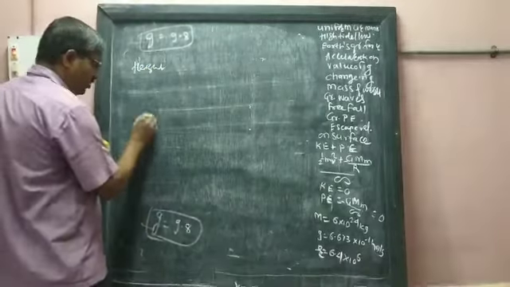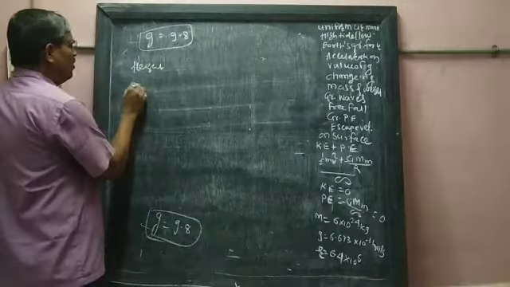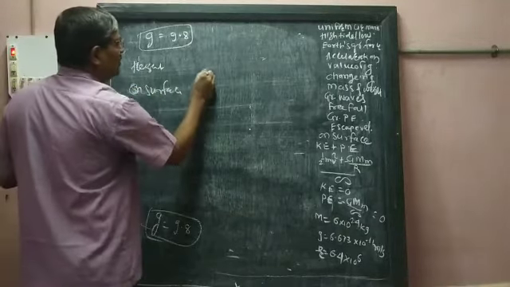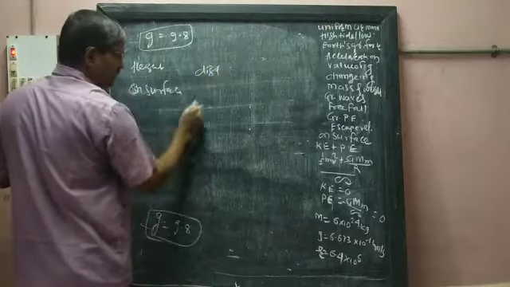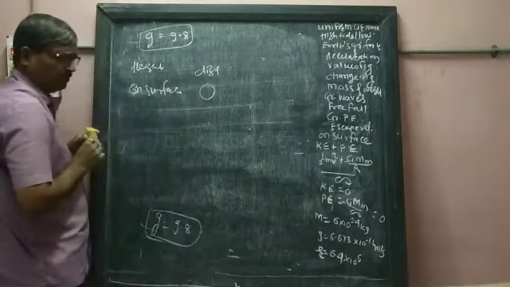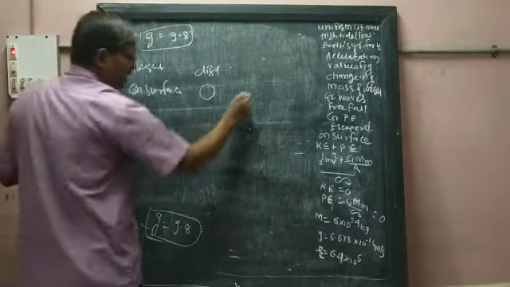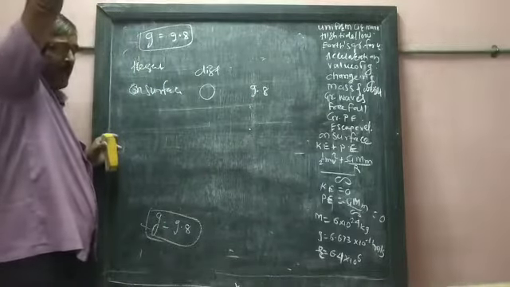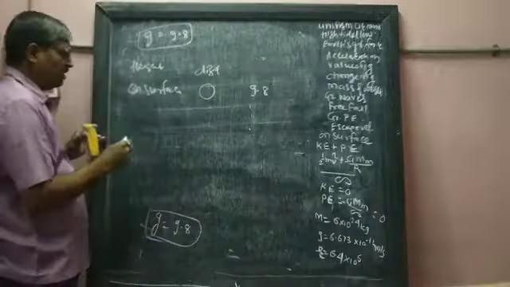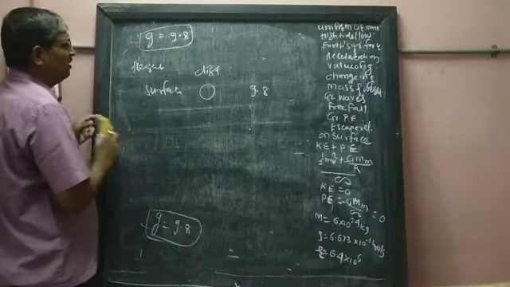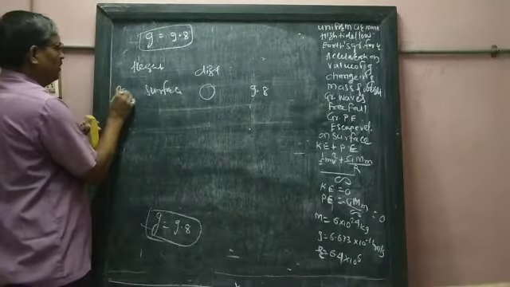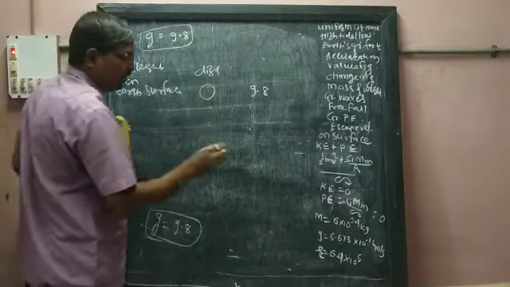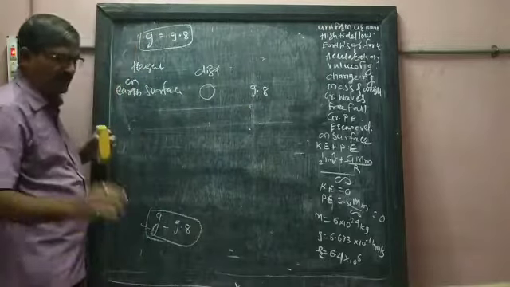On the surface, the height is 0, meaning there is no distance. Then it is 9.8. On the Earth's surface, when there is 0 distance, it is 9.8.